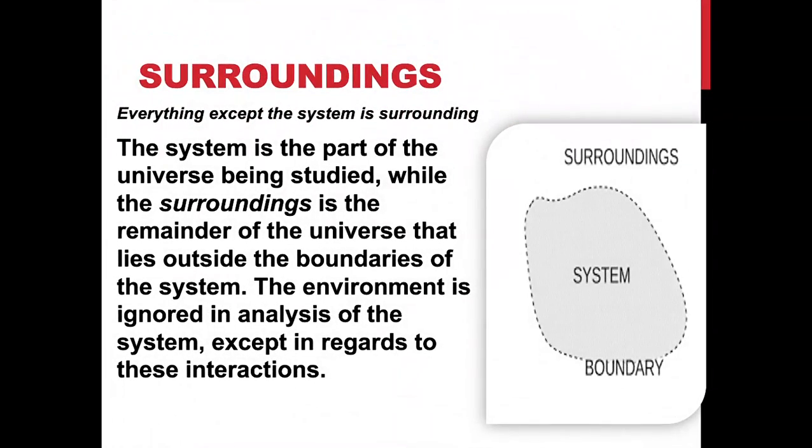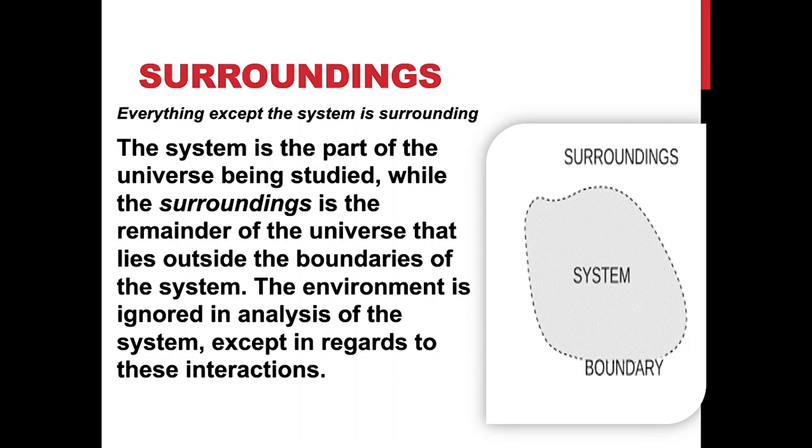Everything except the system is known as the surroundings. The system is the part of the universe being studied, while the surroundings is the remnant of the universe that lies outside the boundaries of the system.